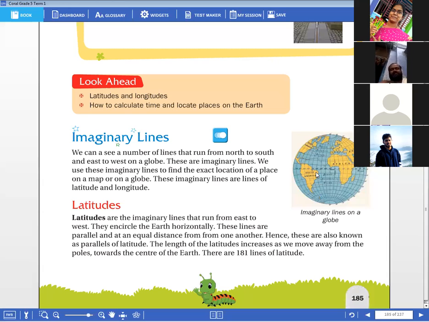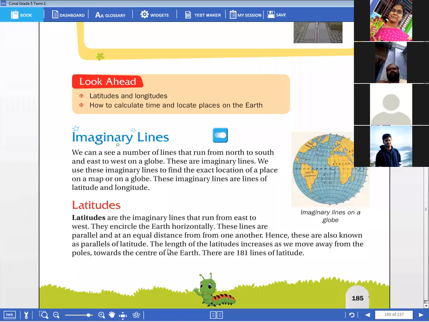We can find an equal distance between two tracks. So we can say that those two tracks are always parallel to each other. This is the meaning of parallel, children. Parallel is nothing but wherever we see the distance between two lines, it is always equal. So latitudes are always parallel to the other latitudes. Coming to longitudes, children, longitudes are not parallel lines.